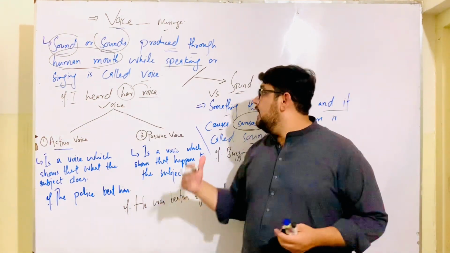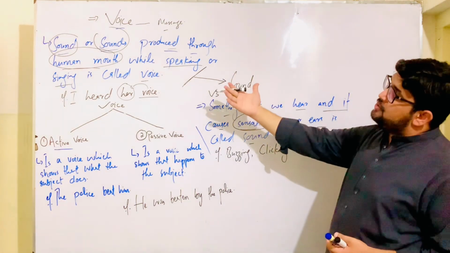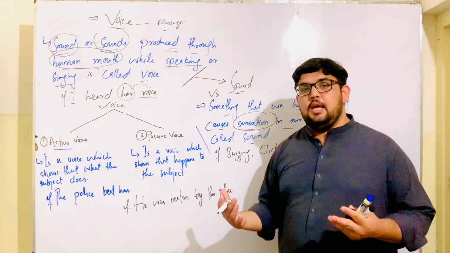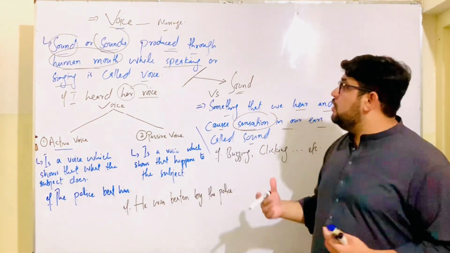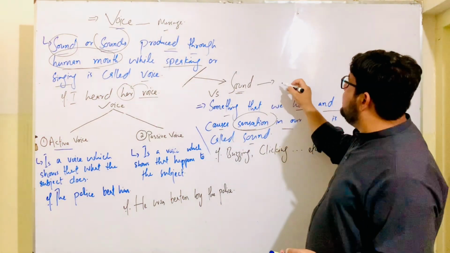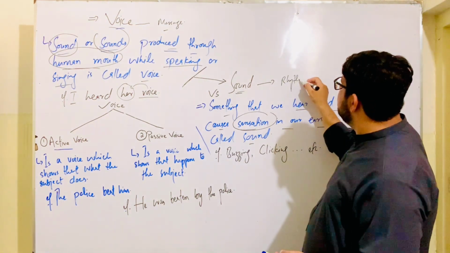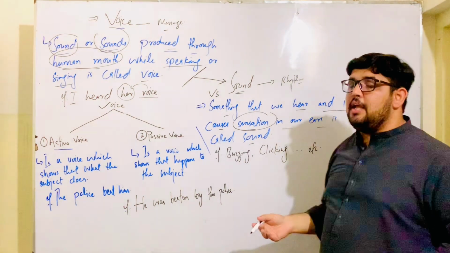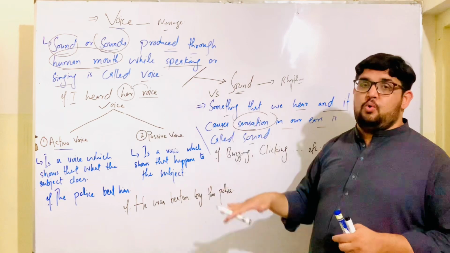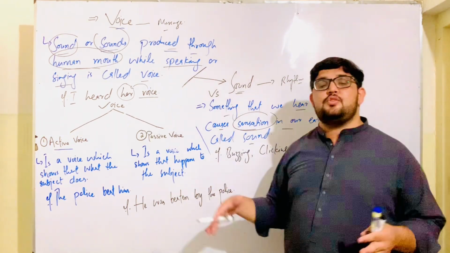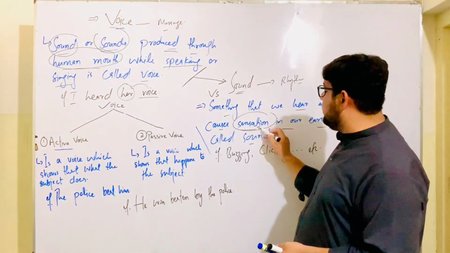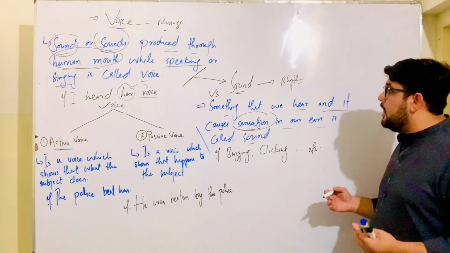Now, voice is produced through the mouth, and sound can be produced by any area, by anything that we have or use. Sound contains rhythms. It does not contain any message. Rhythms are either higher or lower. It's like an intonation, so sound can go up and down. That's why it creates a sensation, and it doesn't have any message.